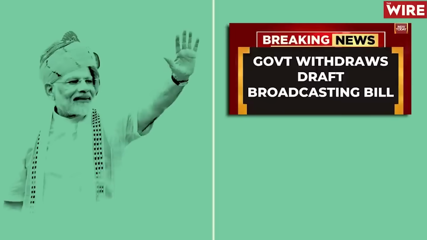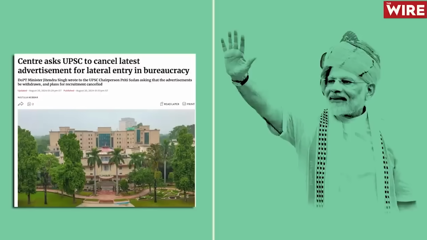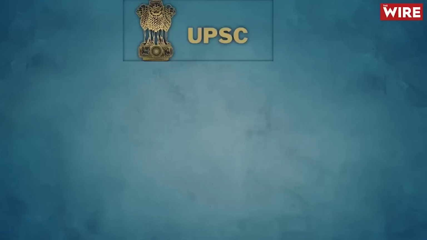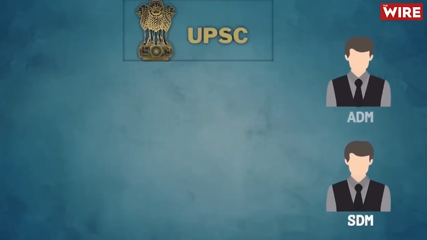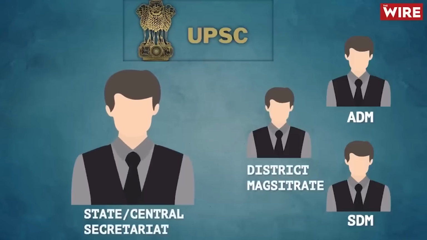In August, the Union government asked the Union Public Service Commission to withdraw an advertisement for lateral recruitment to 45 key posts that was issued just a day earlier, amid pressure from the opposition as well as its own allies in the National Democratic Alliance (NDA). In asking for the advertisement to be withdrawn, the Junior Minister for Personnel said that the step would be a significant advance in the pursuit of social justice and empowerment, and that PM Modi is of the belief that the process of lateral entry must be aligned with the reservations.